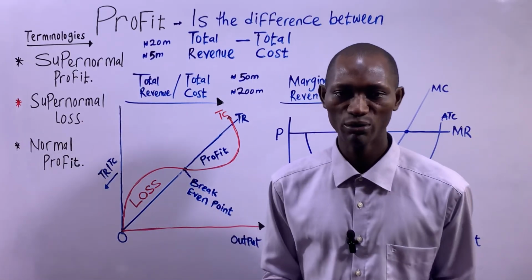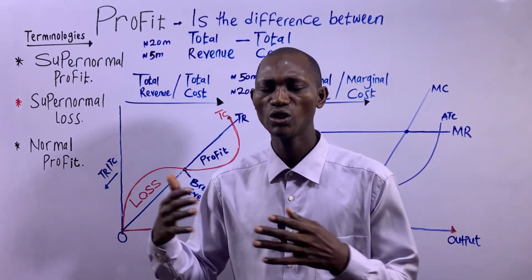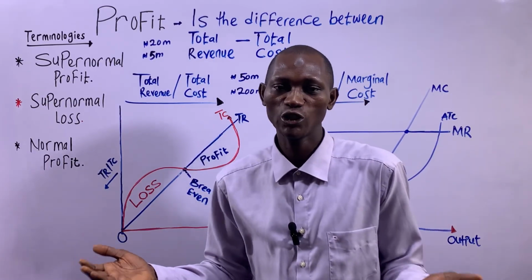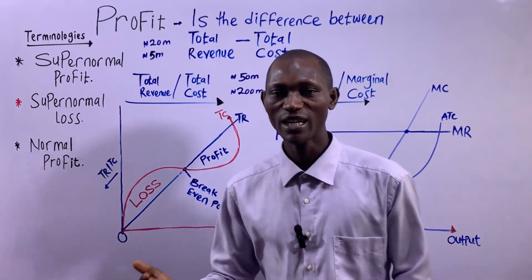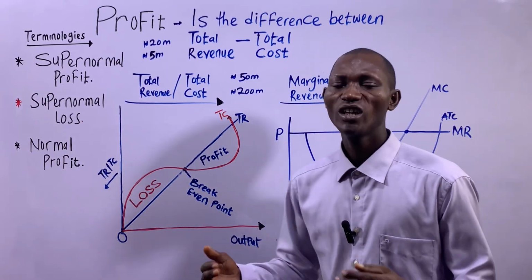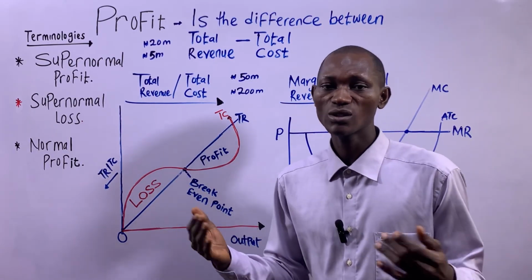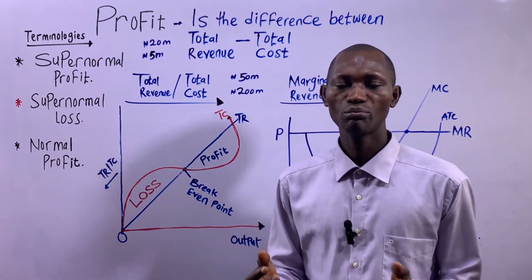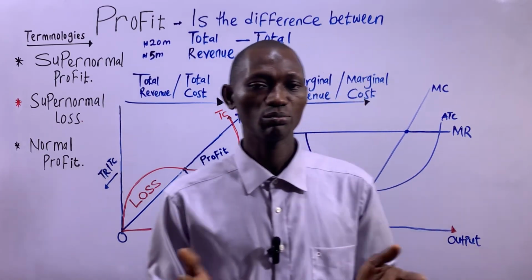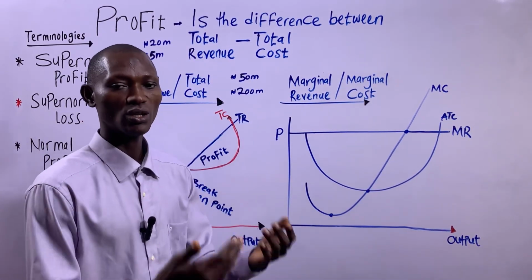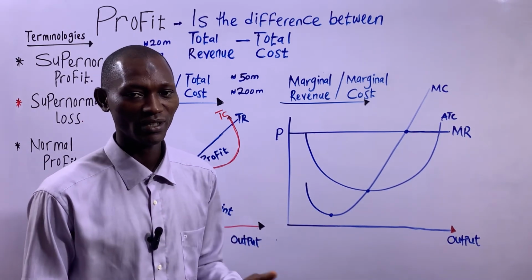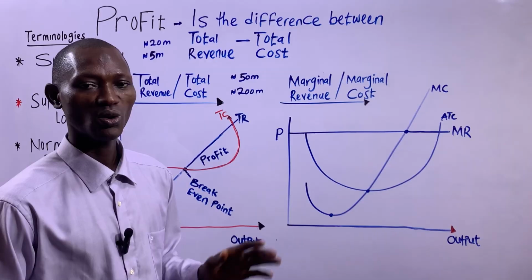Some will die in the process, and some will continue to get bigger and bigger. And before you know it, they become viable, that's financially independent. So, as an entrepreneur, you may not always make a profit. You could also incur a loss, or better still, you could break even. That means no profits, no loss.